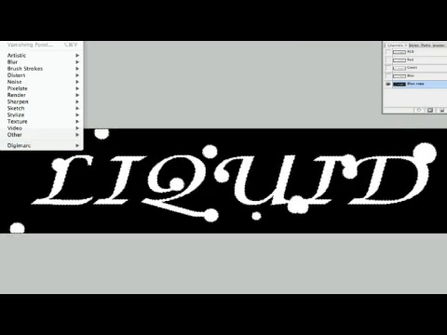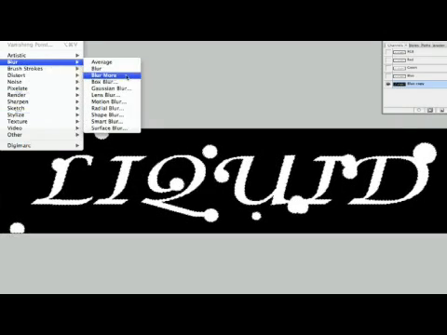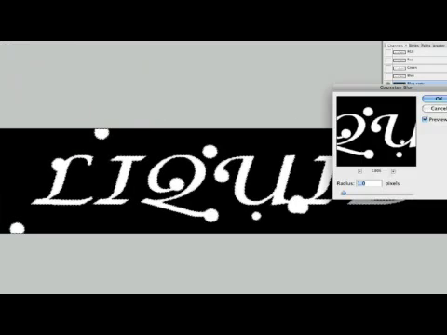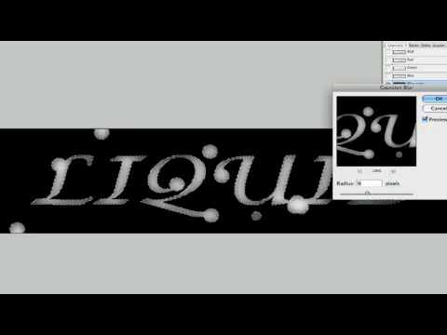There we go. Now let's hit Filter, Blur, Gaussian blur. There we go. Now we can take it up to 9. Actually, no, let's take it down to 6. There we go. And let's do it again.